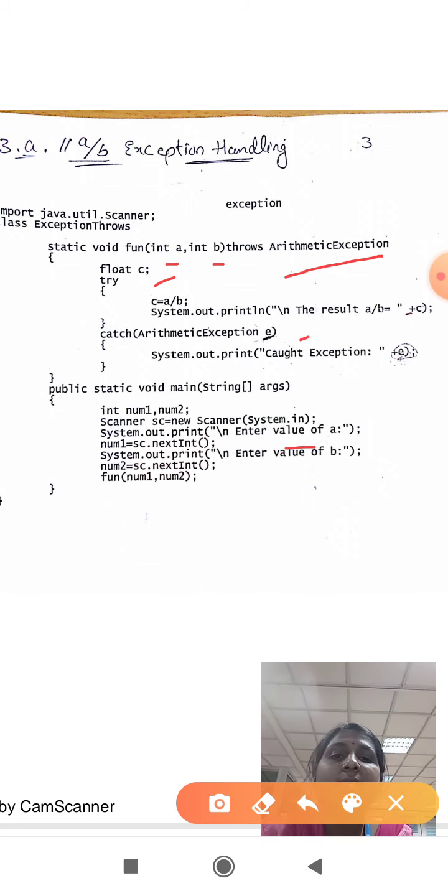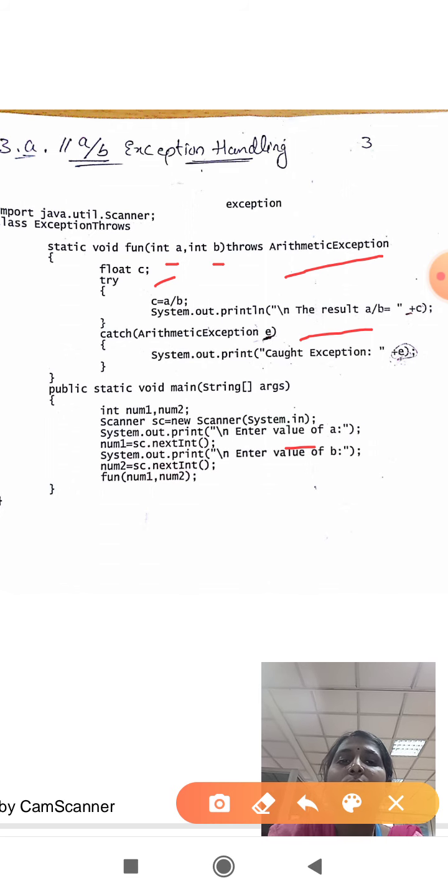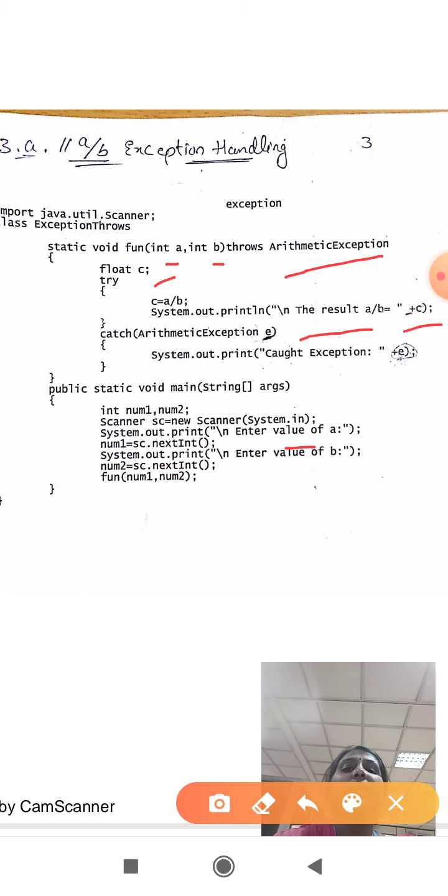Here we have the text result of a by b is equal to, then the plus operator and c. What is this plus operator? As I have explained earlier, the plus operator is a concatenation operator. That is, you can append further. If this plus operator is after a variable, it indicates that the value of that variable is to be appended.